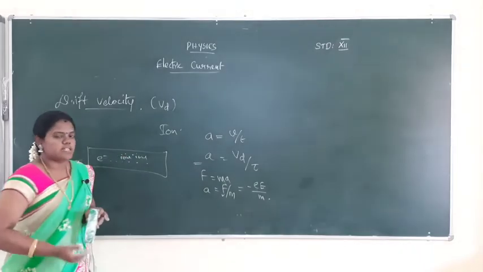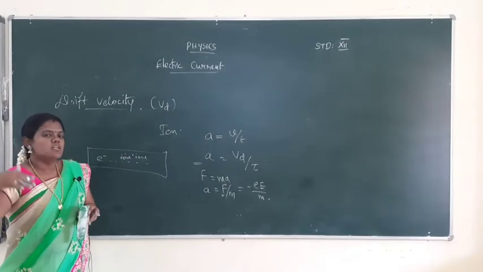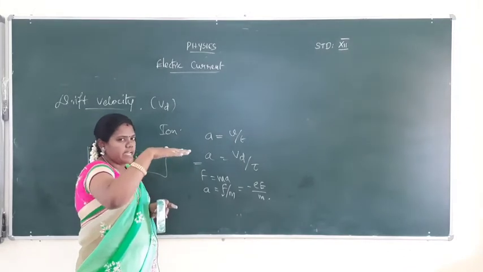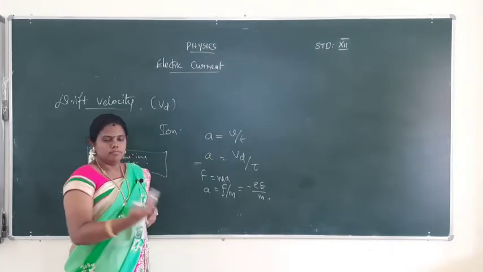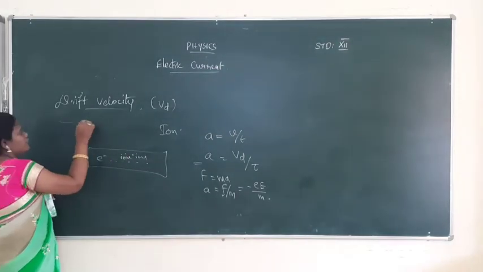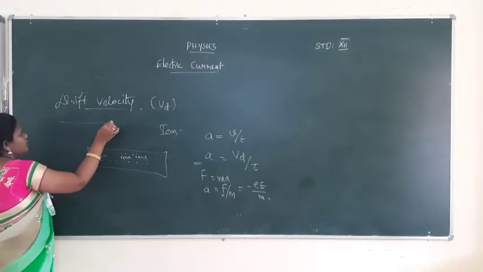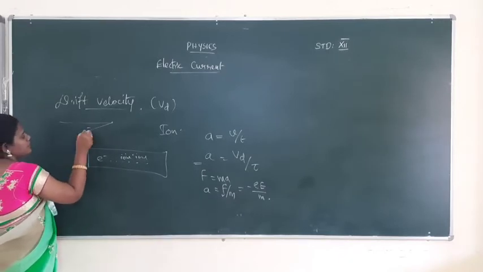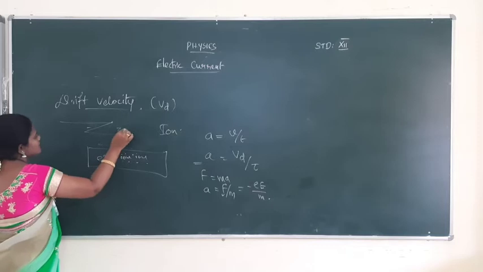The electric force is taken in the negative direction, because the electrons will be moving in a forward direction. When they meet some ions, they will be scattered and will retrace their path. So in the opposite direction the force will be created, and that is called zigzag motion.